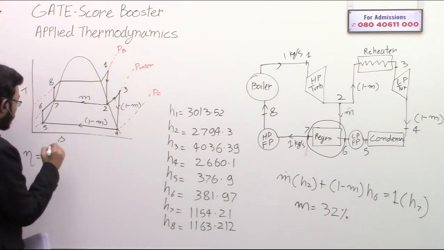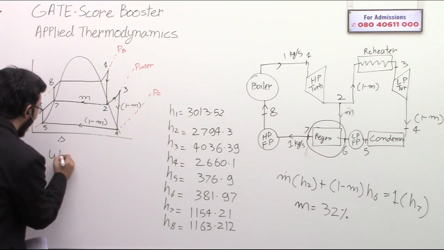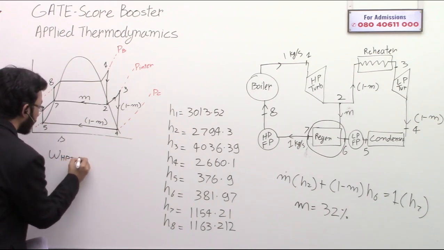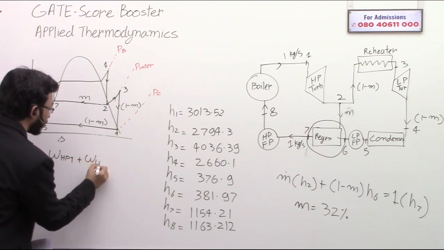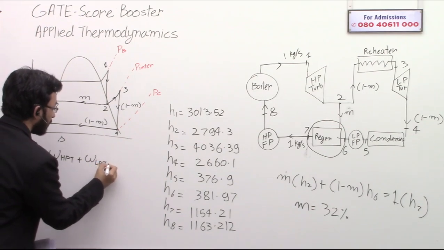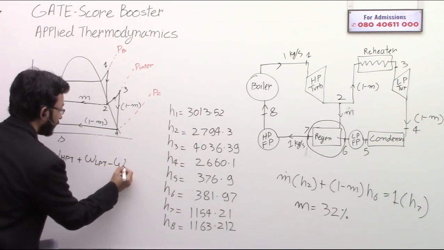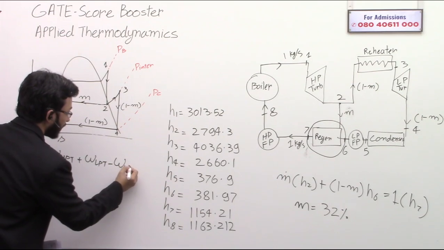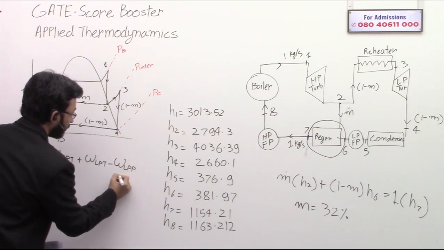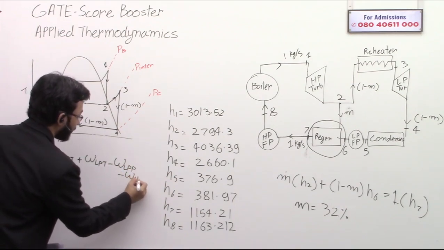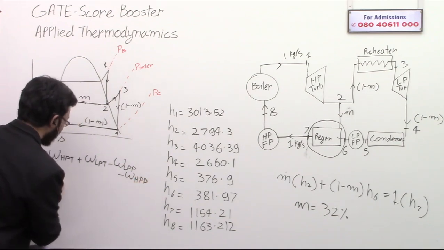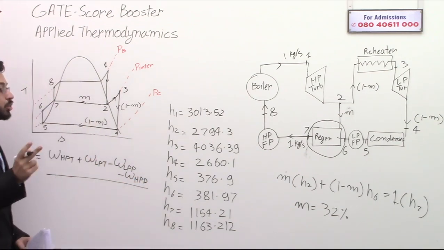Eta is equal to work of the high pressure turbine plus work of the low pressure turbine, minus work of the low pressure pump, minus work of the high pressure pump, divided by the heat added.